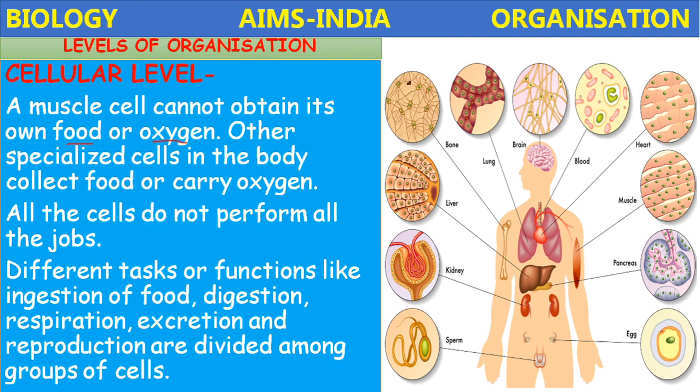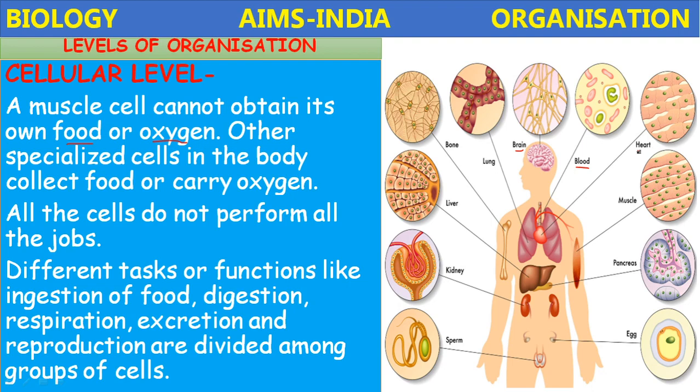Okay, so let us start with the brain. The cells present in the brain are called neurons. You can observe and compare the structure also. The structure of these neurons is different. Their structure is such that they can collect the information and transmit the information. Next, blood. The blood cells, you see WBC, RBC, blood platelets, their structure is different and they perform different functions.